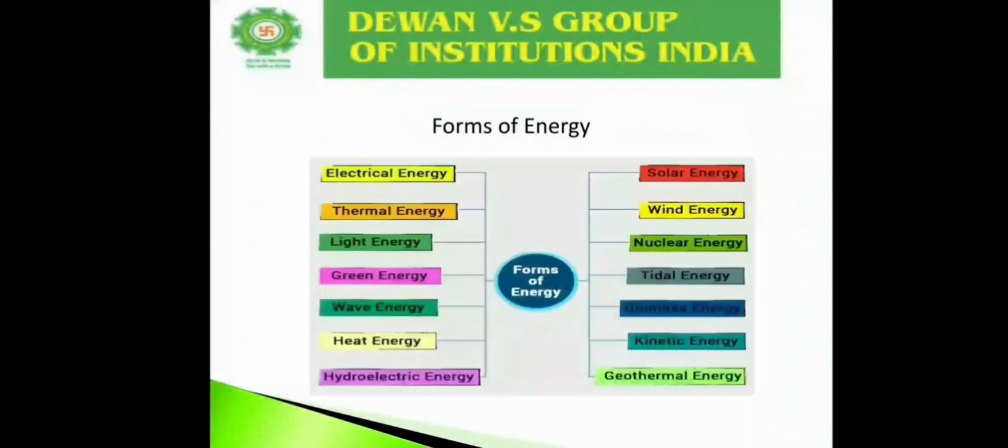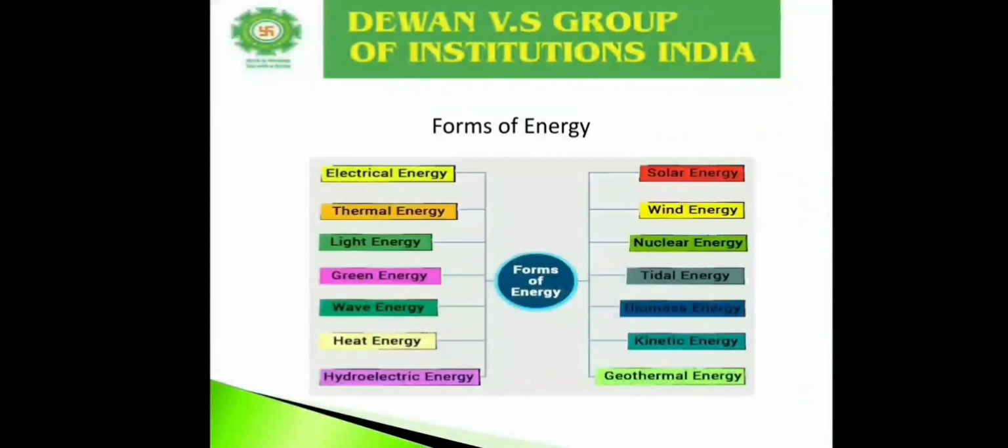Now, forms of energy. There are many forms of energy as you see in the slide. Electrical energy is the most convenient form of energy for consumer use. Electrical energy is nothing but electricity.